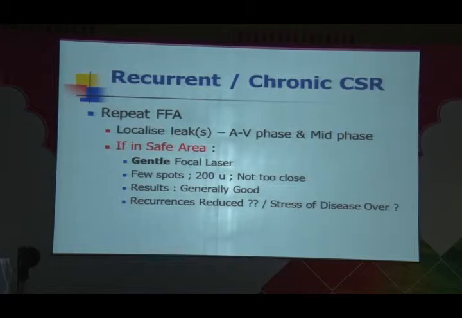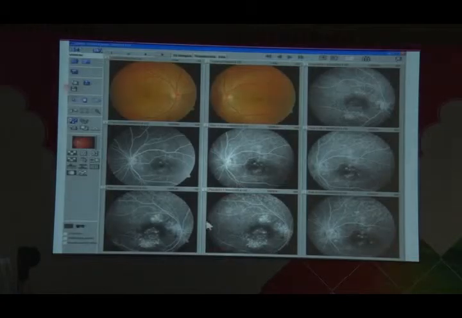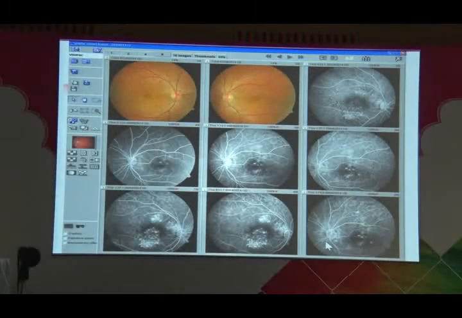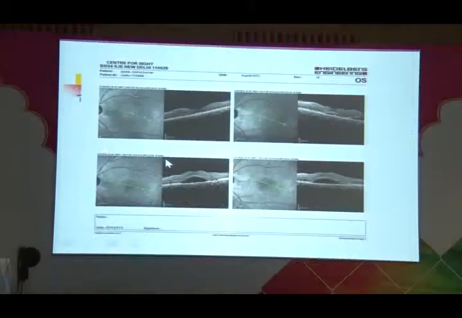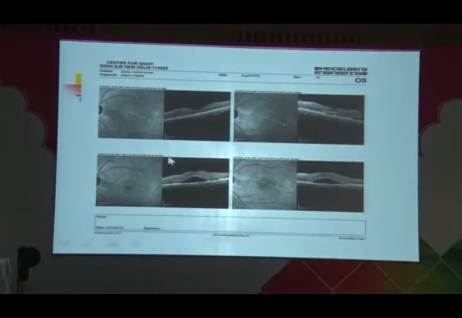Even 3-4 spots may sometimes suffice, but the spot should be a reasonably large spot. Do not use 50 microns, because it has a tendency to rupture the Bruch's membrane. So a bigger spot size is preferable. So this is one patient who has had this leak here. This is the laser spot which has been placed here. And you see, after treatment, the fluid is gone.